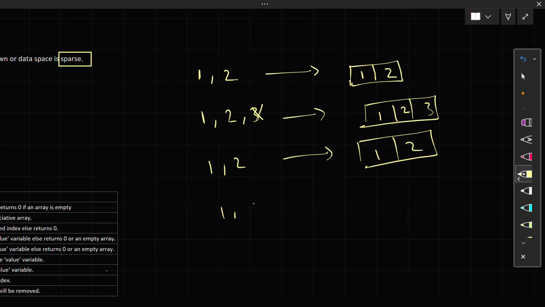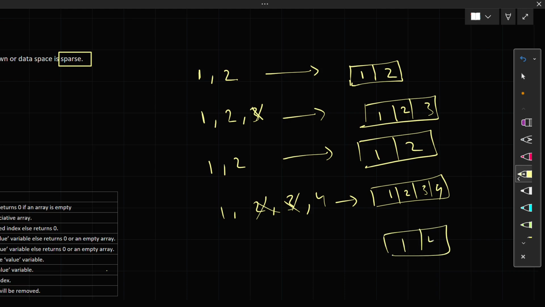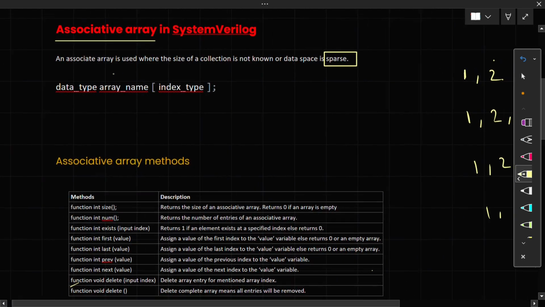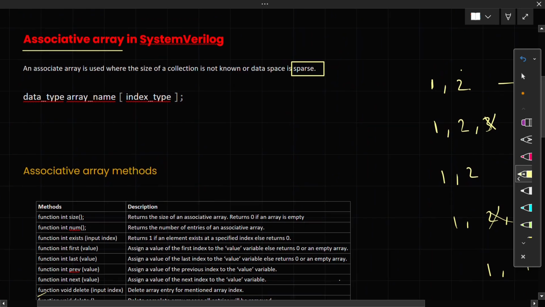And you can also delete from a different location. For example, if you have 1, 2, 3 and 4, and you delete 2 and 3, the array will be 1 and 4 with its own index. The index will not change for these locations, only the size of the array will change. What we understand from this is that sparse memory increases its size when you add some values and decreases its size when you delete some values. During runtime, sparse memory can have different sizes as you have added or deleted values. Now without any delay, let's start with our associative array.